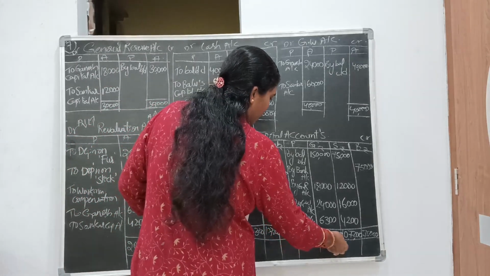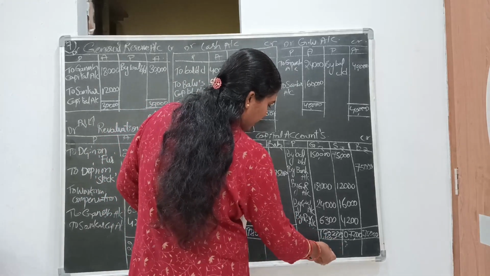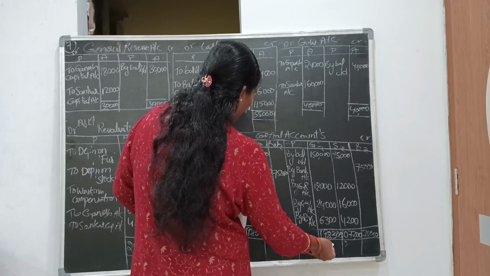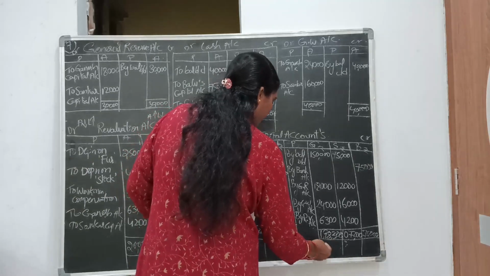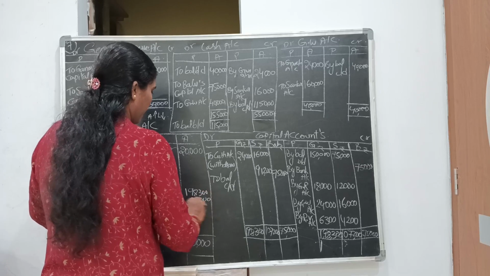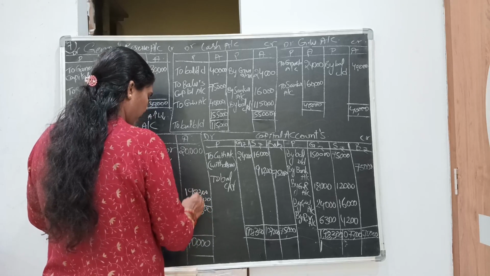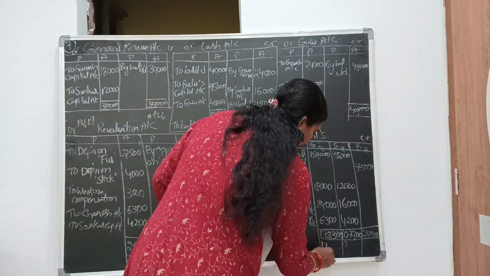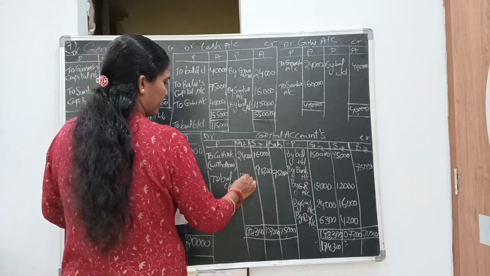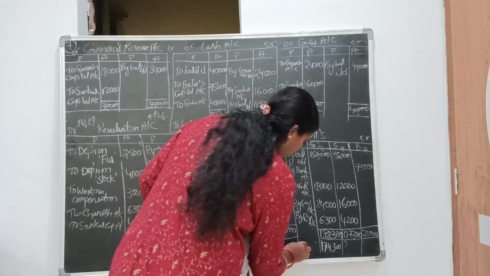So 1,98,300 deduct 24,000. So 1,74,300 is the carry down amount. So 1,74,300 is the carry down amount, which we need to bring down.